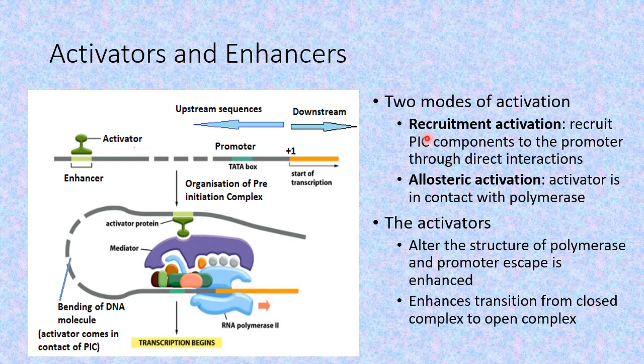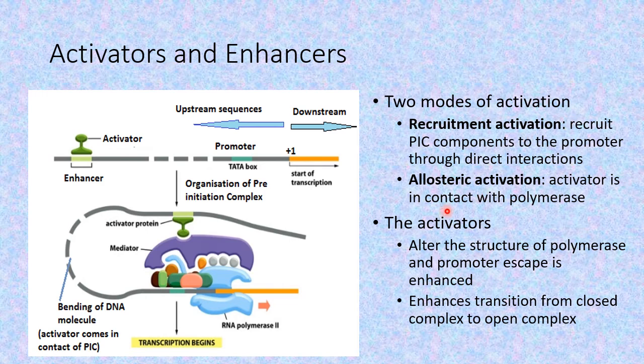So this type of activation by activators is known as recruitment activation, because particular proteins, particular transcription factors, have to be recruited within the nucleus. They have to reach the specific TATA box, and they have to bind to it sequentially to form the pre-initiation complex. So this step may be affected by activators.